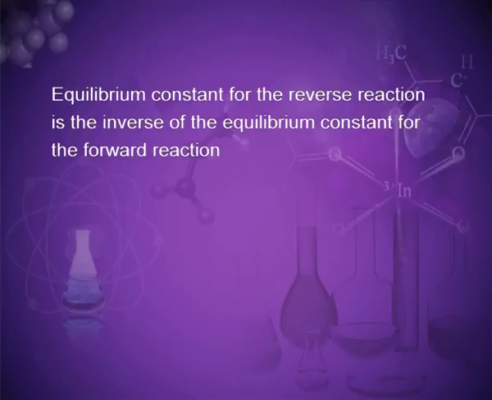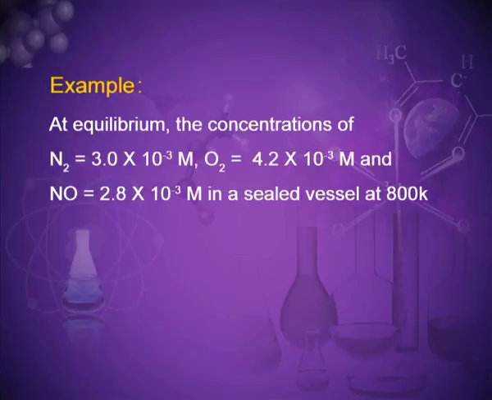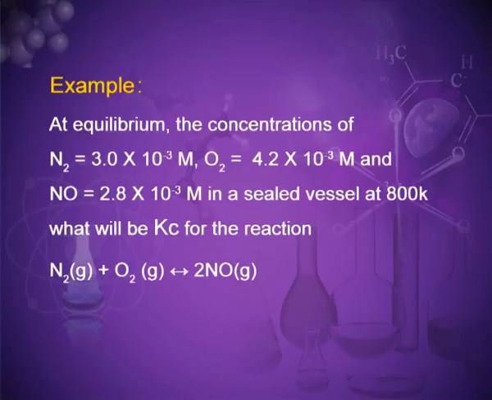Let us consider one example. At equilibrium, the concentration of N2 nitrogen is 3 into 10 to the power minus 3 moles, O2 is 4.2 into 10 to the power minus 3 moles, and NO is 2.8 into 10 to the power minus 3 moles in a sealed vessel at 800 Kelvin. What will be Kc for the reaction? The reaction is N2 gas plus O2 gas reversibly giving 2NO gas.